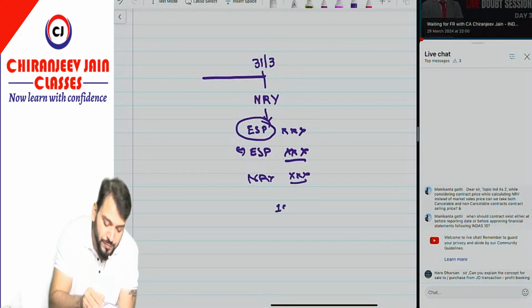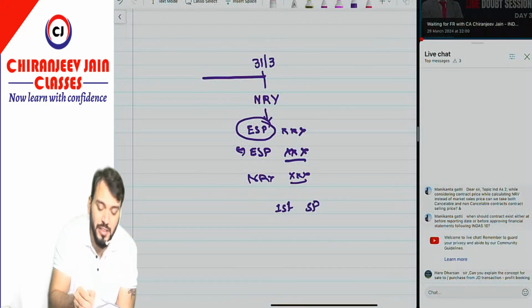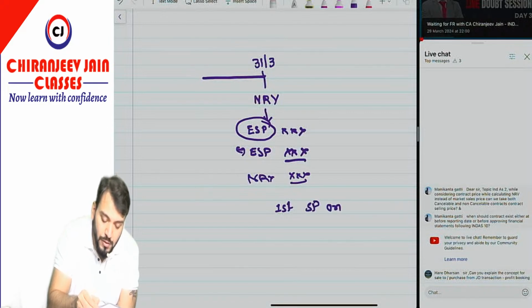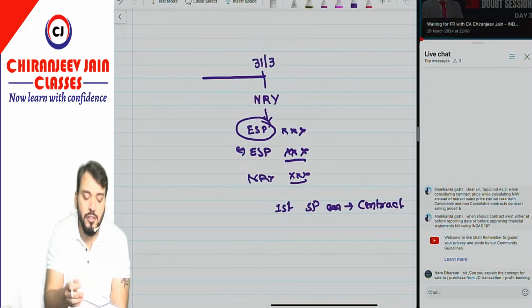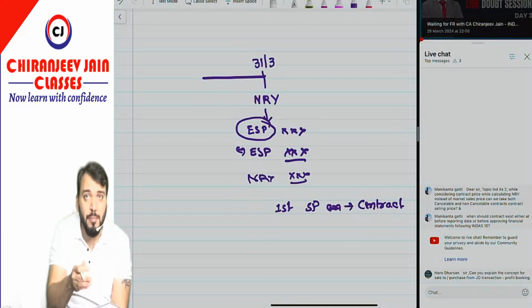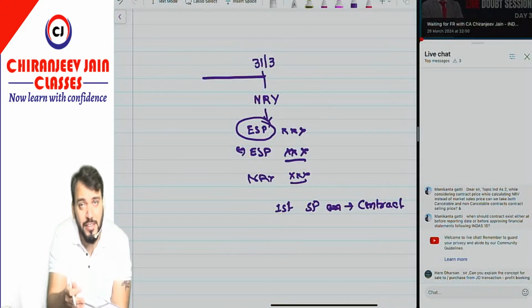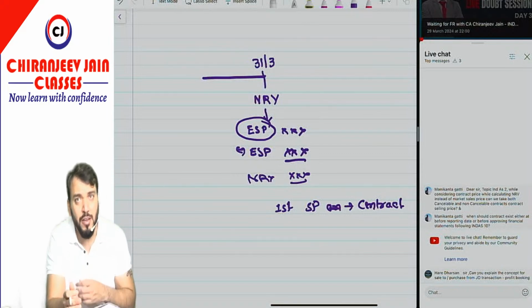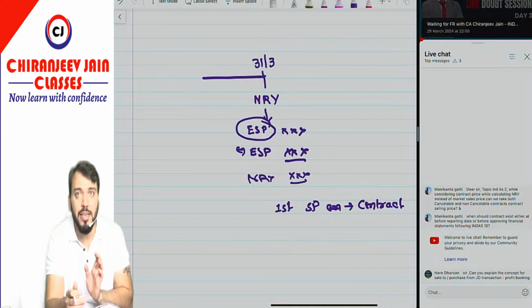The first preference will be given to the sale price based on any contract on 31st March. Now one more that you have asked: suppose we have made a contract to sell the units which are available on 31st March after the balance sheet date but before approval of financial statements, of course that can also be considered because Ind AS 10 will be applicable on that.